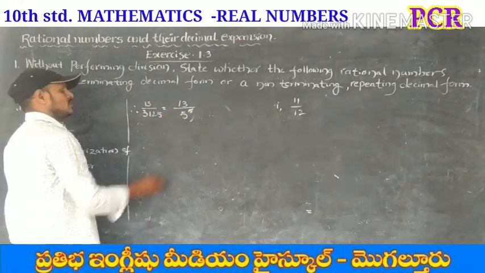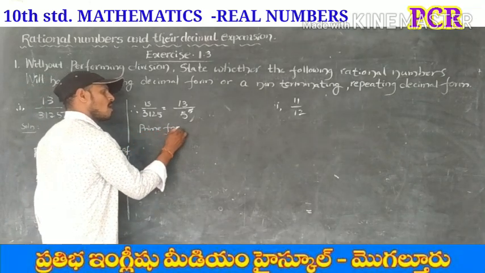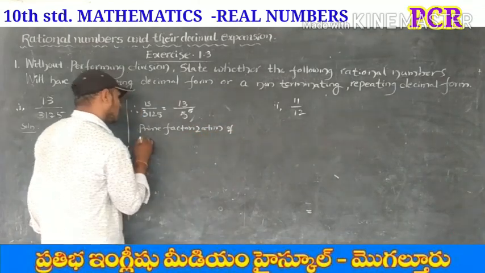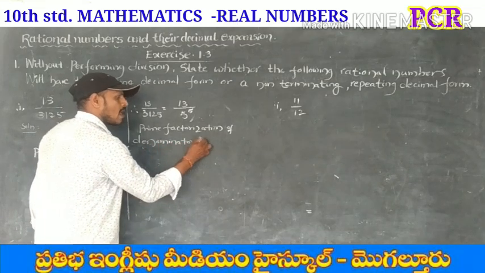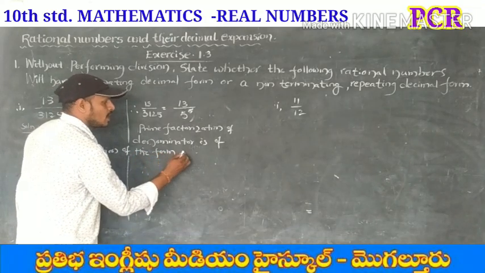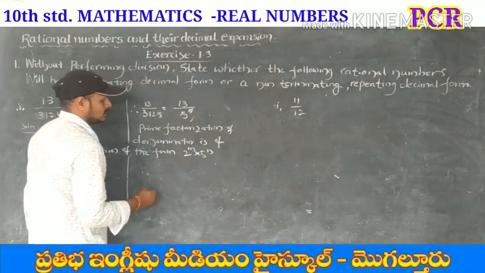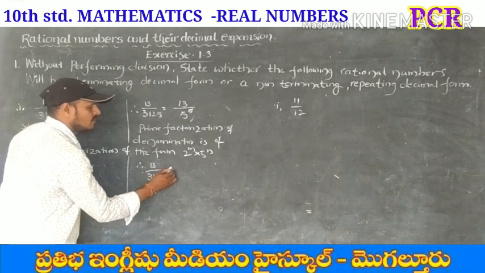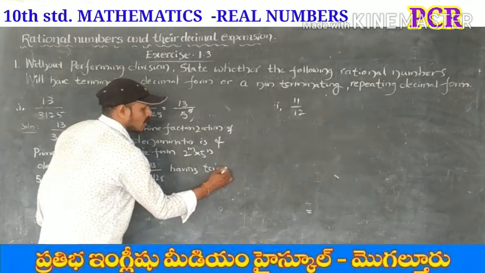Therefore the prime factorization of denominator is of the form 2 power m into 5 power n. Therefore 13 by 3125 has terminating decimal form.